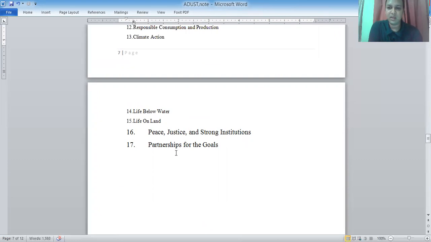These two points, I think you are all clear about all the goals, but I think I have to discuss Goal 16, peace, justice and strong institutions. I have to discuss it or make you clear. So I'm going to discuss the 16th point, the last point here. This point is mainly focused on promoting peaceful and inclusive societies for sustainable development,